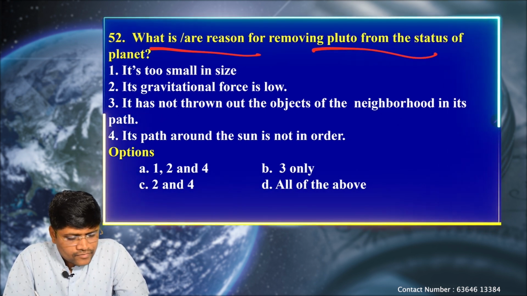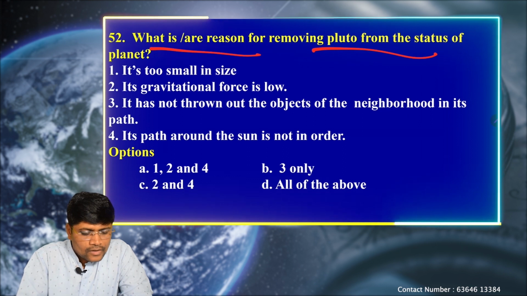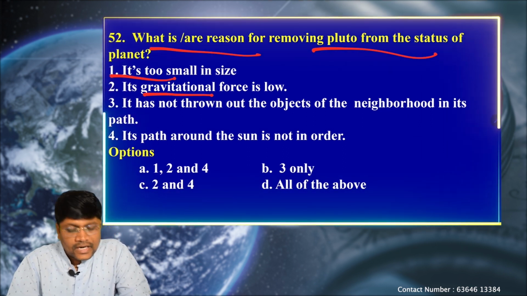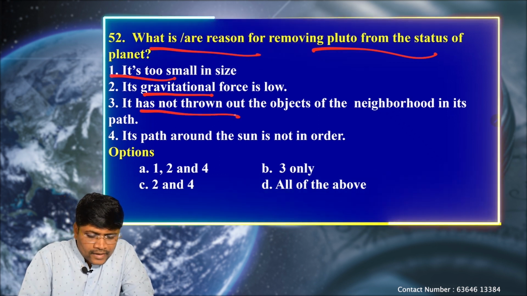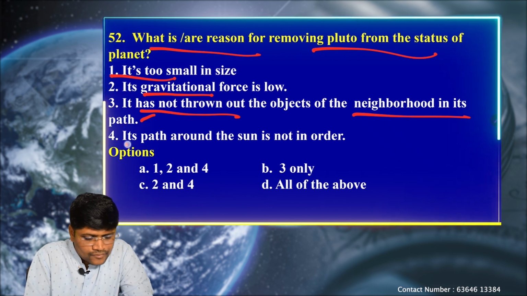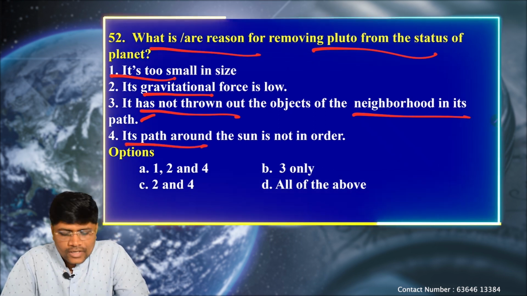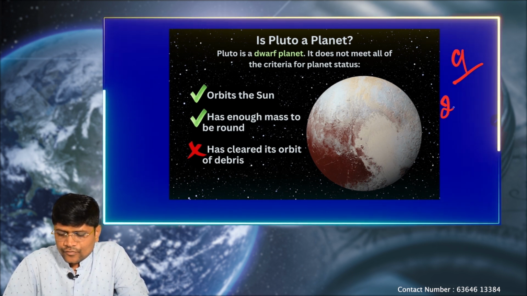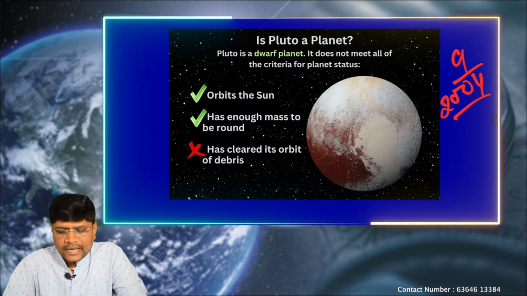Next, what is the reason for removing Pluto from the status of a planet? Again, a legacy of the previous question. We have option 1, it's too small in size. Second, its gravitational force is low. Third, it has not thrown out the objects of the neighborhood in its path. Fourth, its path around the sun is not in order.